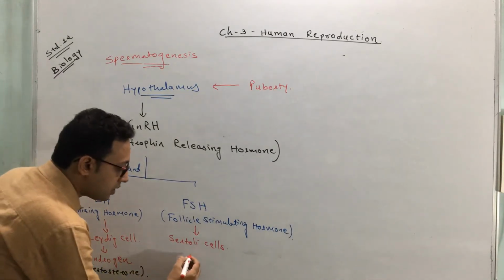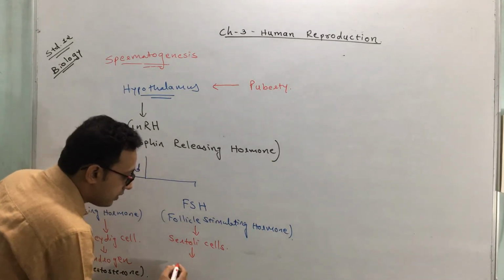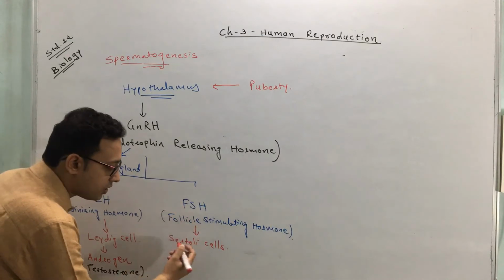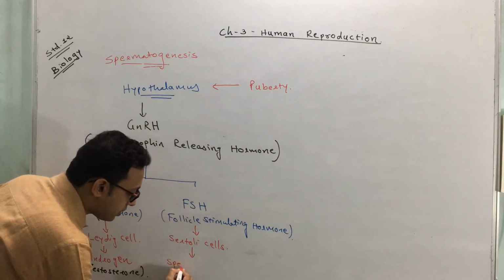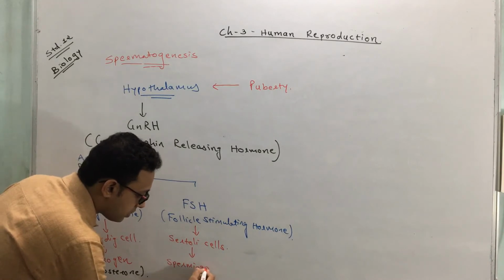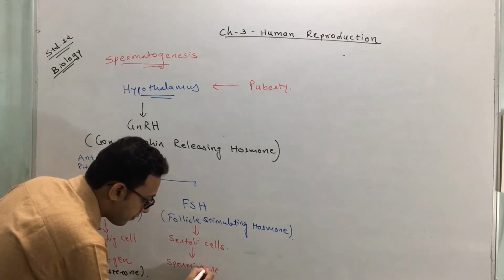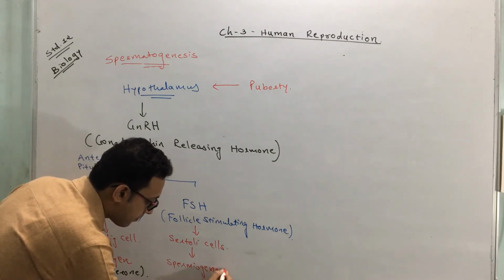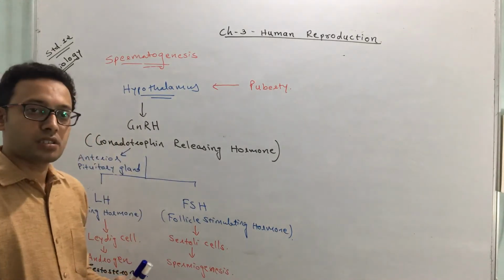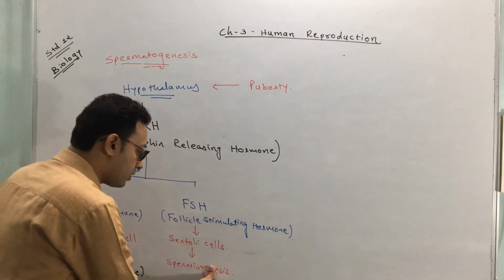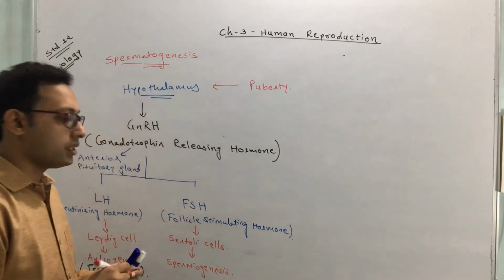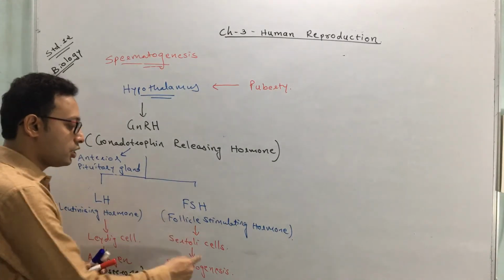By the action of FSH on the Sertoli cell, it promotes a process called spermatogenesis. Which process is promoted? This process gets promoted.